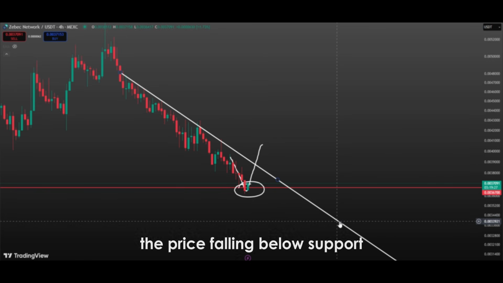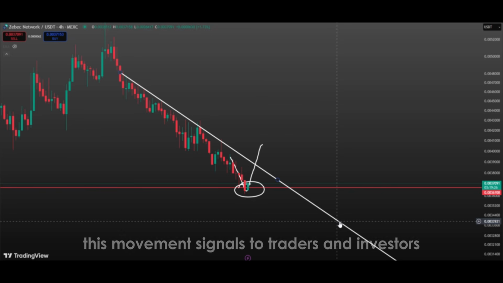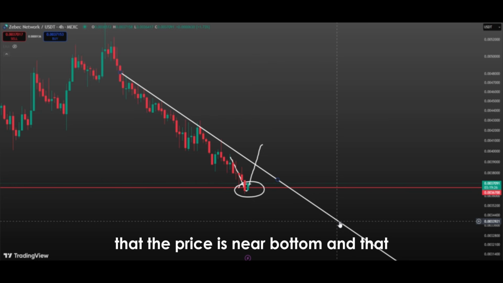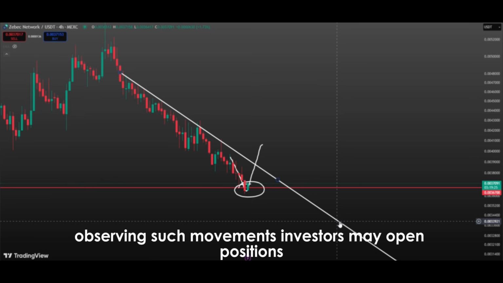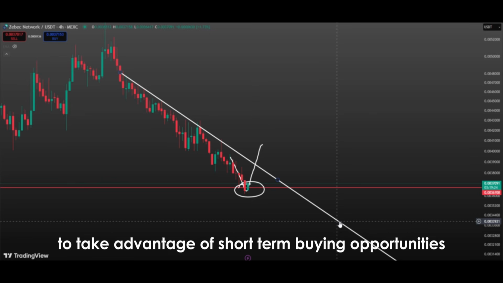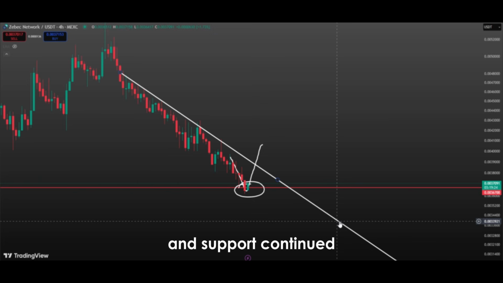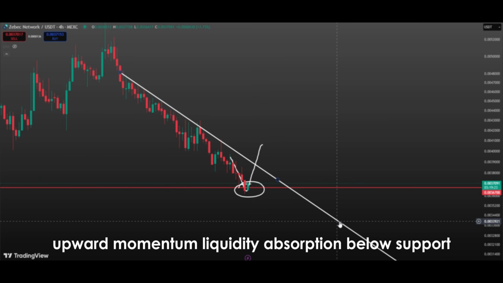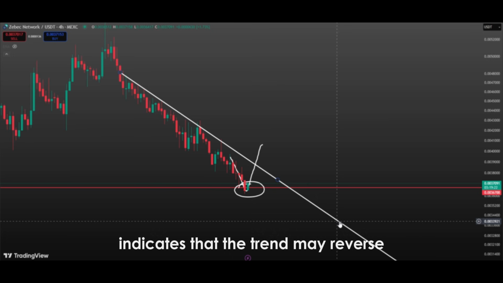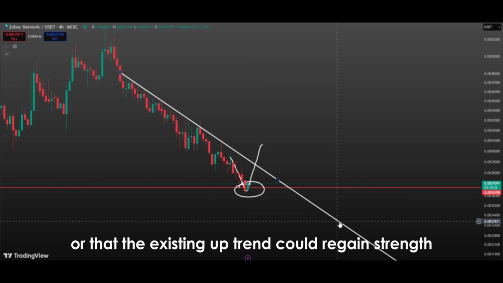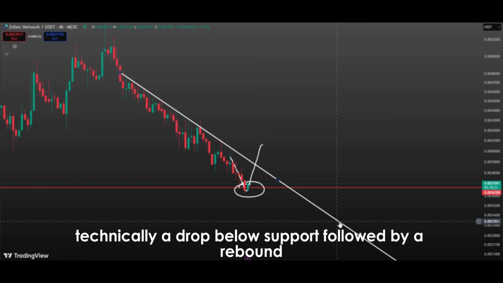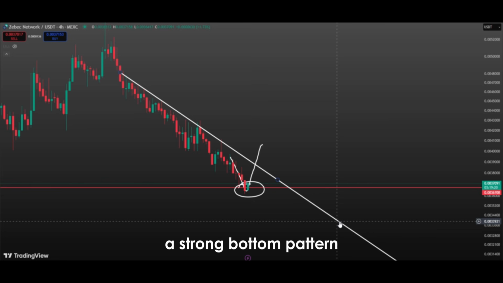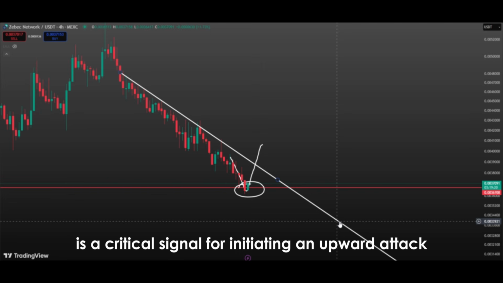The price falling below support and rebounding is also important from a market psychology standpoint. This movement signals to traders and investors that the price is near a bottom and that conditions are favorable for an upward reaction. Observing such movements, investors may open positions to take advantage of short-term buying opportunities and support continued upward momentum. Liquidity absorption below support and the subsequent rebound indicates that the trend may reverse or that the existing uptrend could regain strength. Technically, a drop below support followed by a rebound, especially if it forms a strong bottom pattern, is a critical signal for initiating an upward attack.